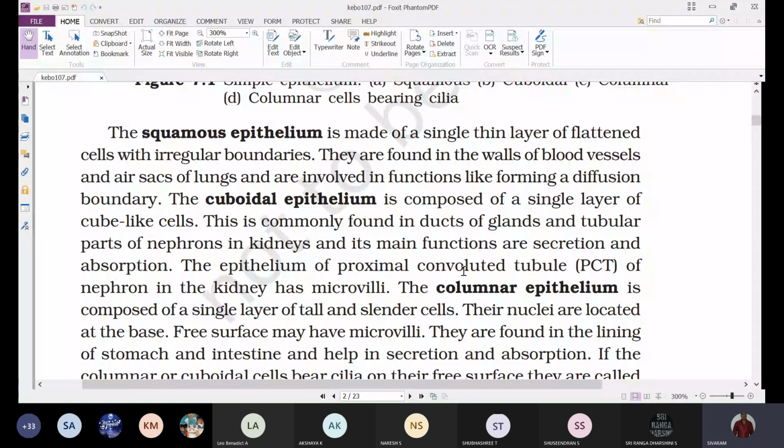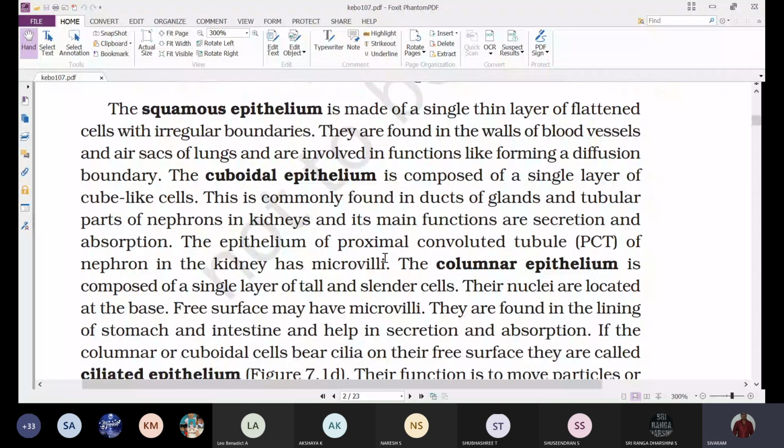And next, the cuboidal epithelium, the simple cuboidal epithelium. The cuboidal epithelium is composed of a single layer of cube-like cells. What is the shape of these cells? They are cuboidal, like a cube.